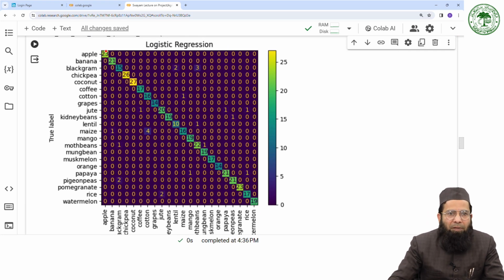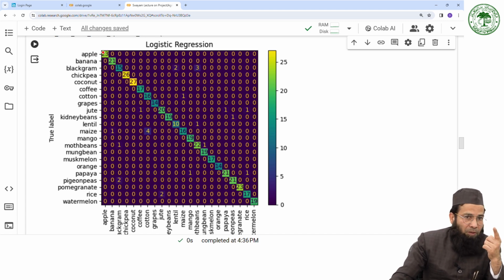So this one is the confusion matrix for logistic regression, and you can see here these are the true labels, and this is the predicted label. The lower one is the predicted label. It means it is the predicted value for logistic regression. So my model has predicted 23, and actually it was having 23 instances that I have already shown you, right?